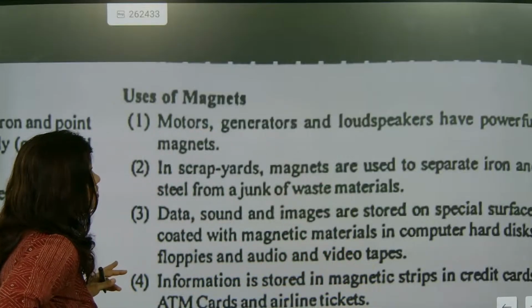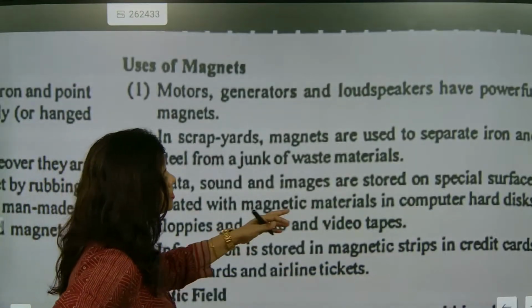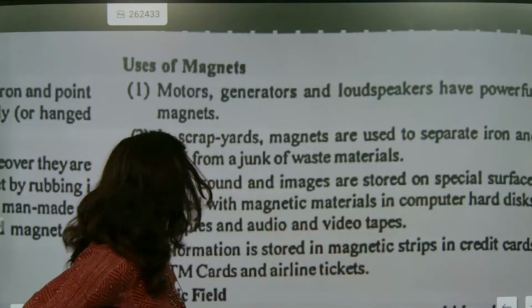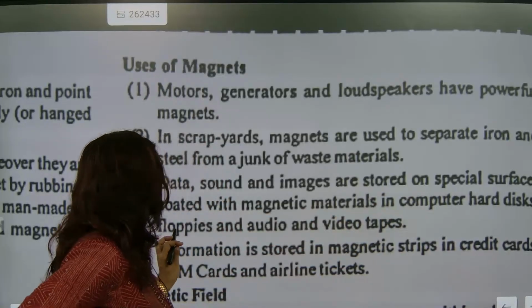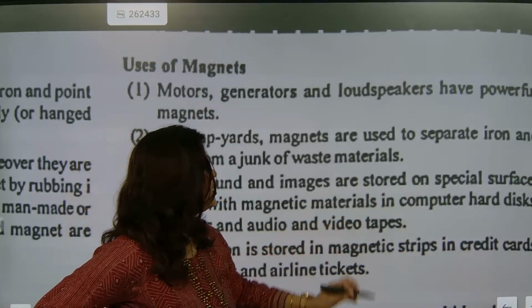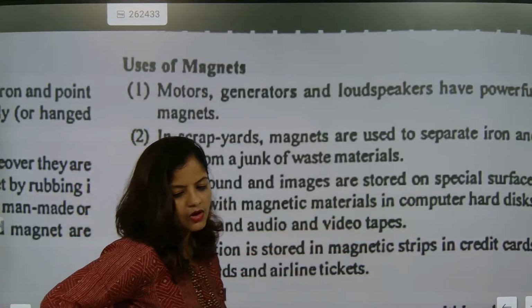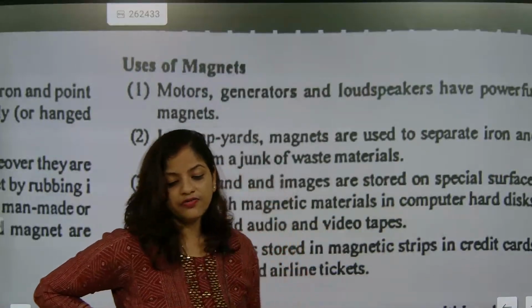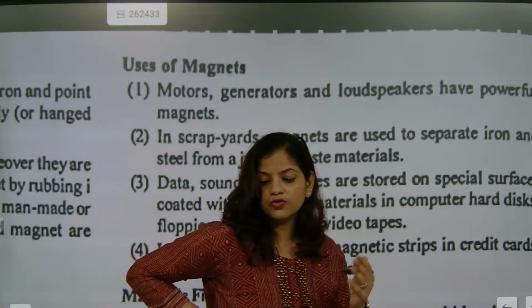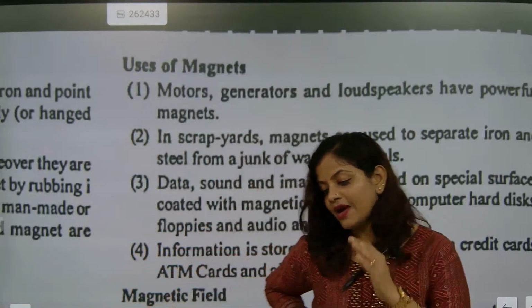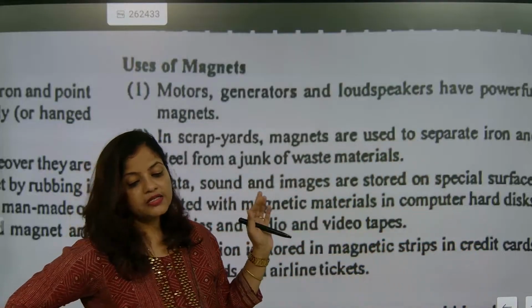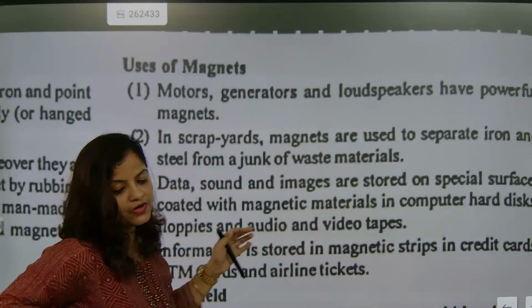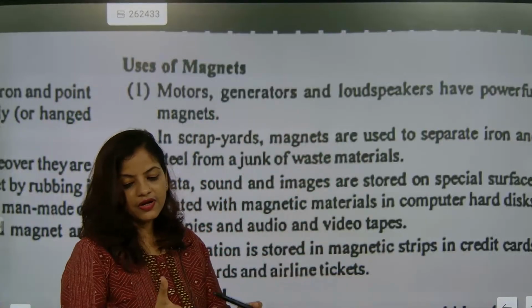Now look here. Data, sound and images are stored on specific surfaces coated with magnetic material in computer hard disks, floppies, and audio and video tapes. They are talking about the uses of magnets. Motors, generators, and loudspeakers definitely have a powerful magnet inside. We'll discuss that. Next, scrapyards also have one round magnet.